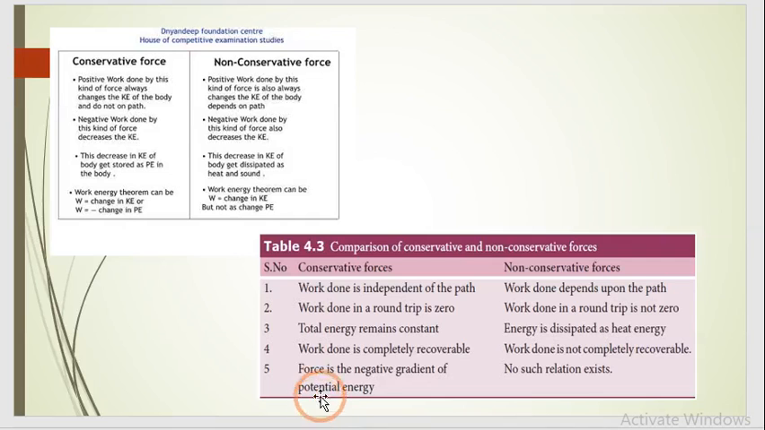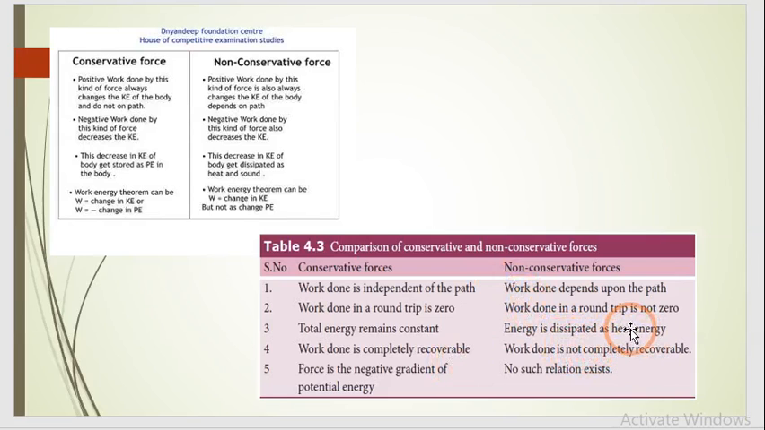In short, for conservative forces, work done is independent of the path. For non-conservative forces, work done depends upon the path. For conservative, work done in a round trip is 0. For non-conservative, work done in a round trip is not 0. For conservative, total energy remains constant. For non-conservative, energy is dissipated as heat energy.